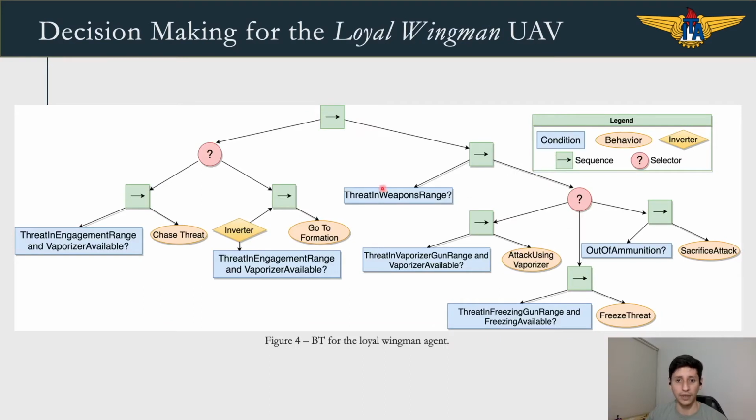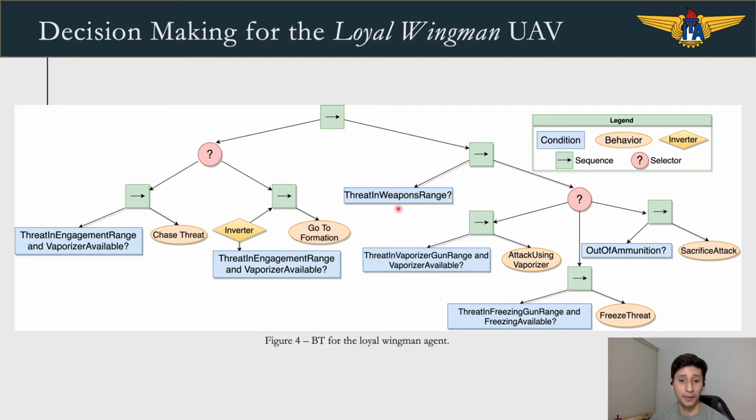In this figure, we have the behavior tree for a loyal wingman agent. There are 5 behaviors: chase threat, go to formation, attack using vaporizer, freeze threat, or sacrifice. The default behavior is go to formation, where the loyal wingman will remain in the formation to protect the leader. Once a threat is in engagement range, the behavior tree will execute the chase threat behavior. Here, the loyal wingman will leave the formation in order to pursue the threat.